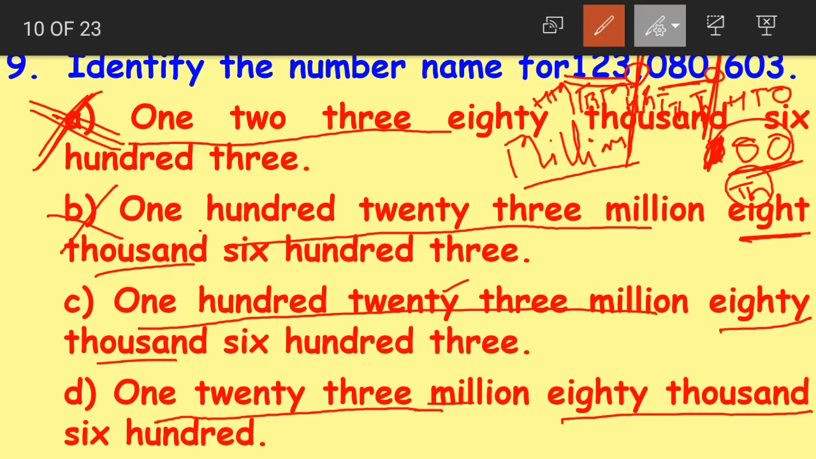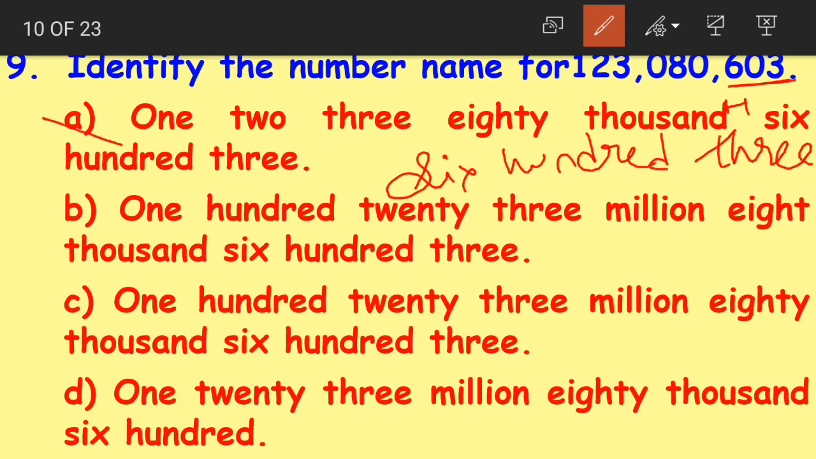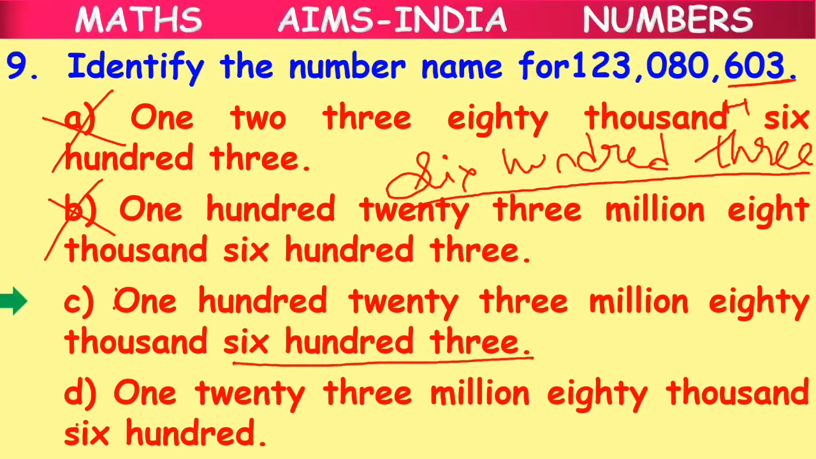Now let us look at the last one, which is 603. How do we read 603, children? 6 is in the hundreds place, so we read it as 600. And lastly 3 is in the ones place. So we'll read it as 603. We know option A and B are both wrong answers. Of the last two options, C and D, which option has 603? Yes, option C has 603. So the correct answer for the question is option C,